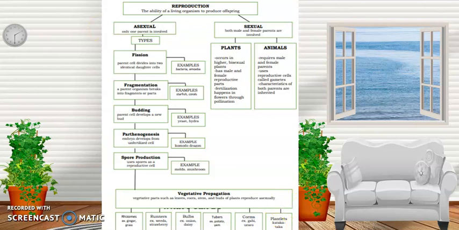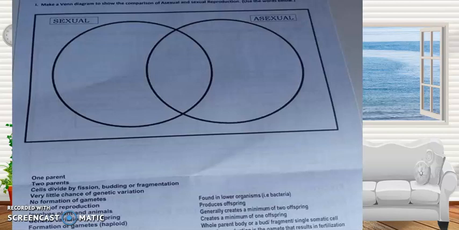Okay. Sagutin na natin ngayon ang katanungan ni Ces from La Union. So, ito ay isang Venn diagram na kung saan dapat natin na itong mga words dito sa baba ay isulat natin dito. Okay? So, dito natin isulat ang para lang sa sexual reproduction. Dito sa gitna, ang isulat natin ang pwede mangyari sa sexual at saka asexual reproduction. Dito naman sa bandang kanan, isulat natin ang mangyayari sa asexual reproduction.